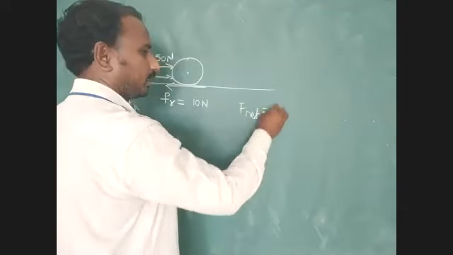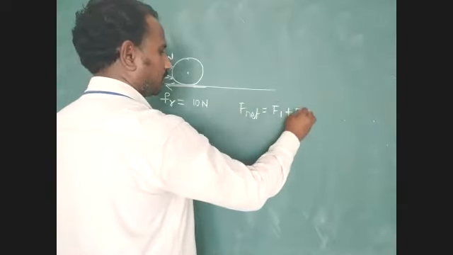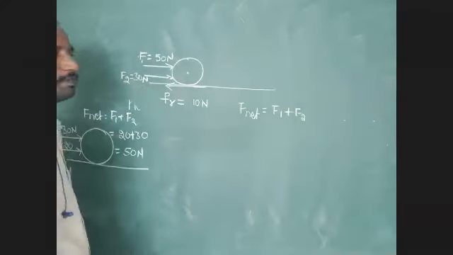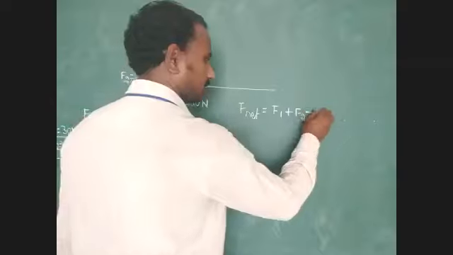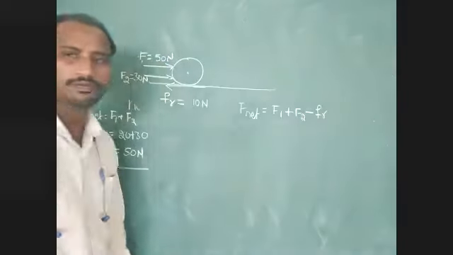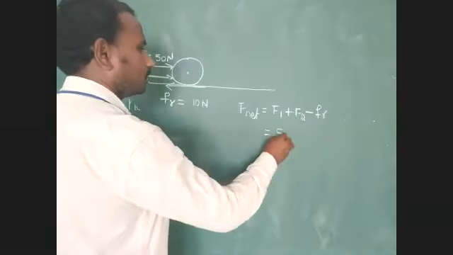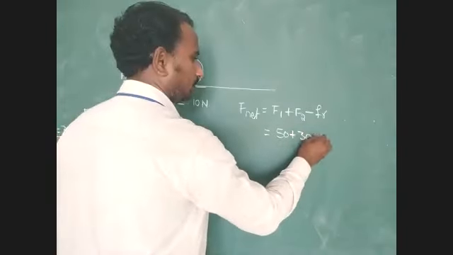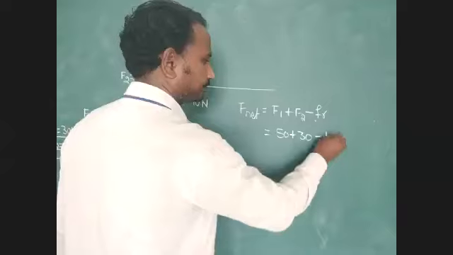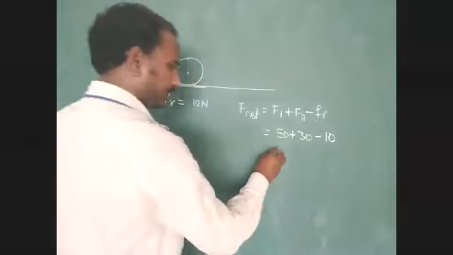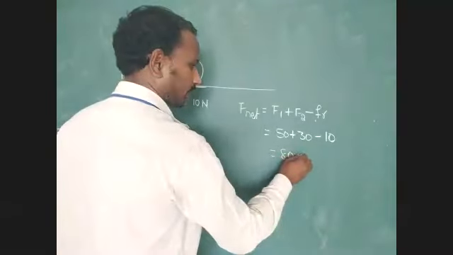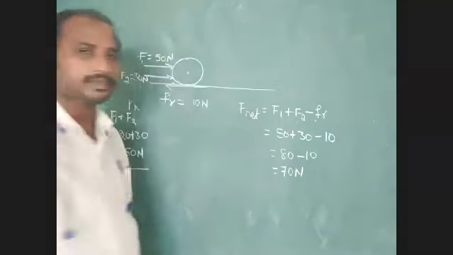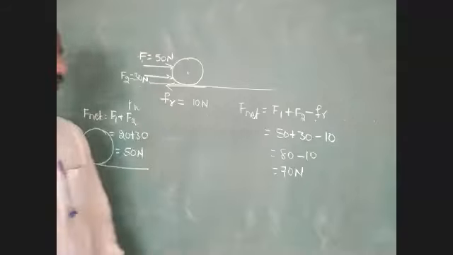Total net force F net equal to F1 plus F2, but frictional force acts opposite to the applied force, minus Fr. Here F1 value how much? 50 plus F2 value 30 minus Fr value 10. 50 plus 30 is 80. 80 minus 10, that is equal to 70 Newton.